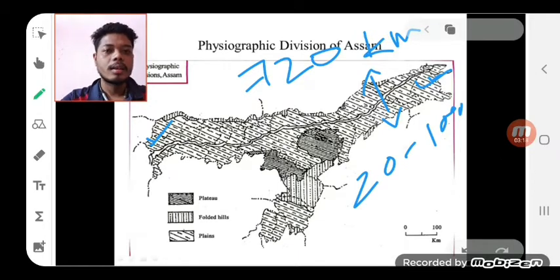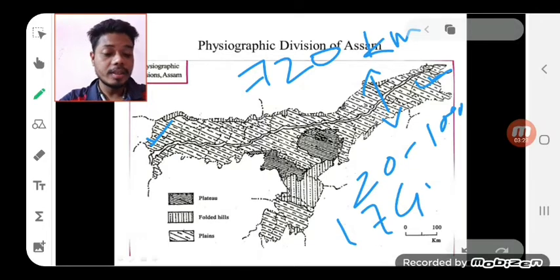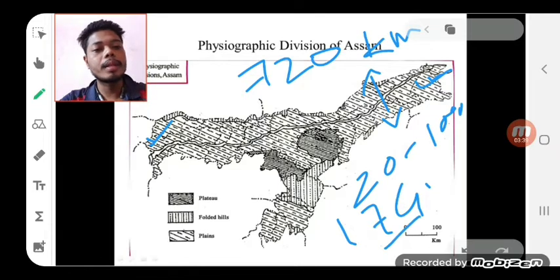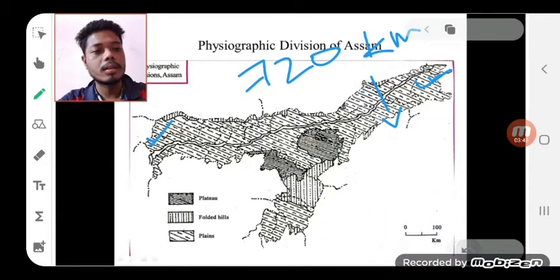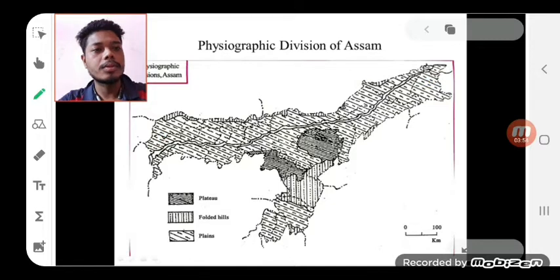Then height. The height of the plain is about 174 meter from mean sea level in Sadiya, not the average height. 174 meter height is in Sadiya.